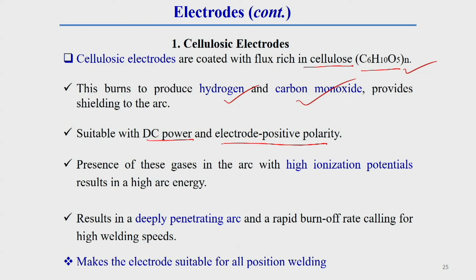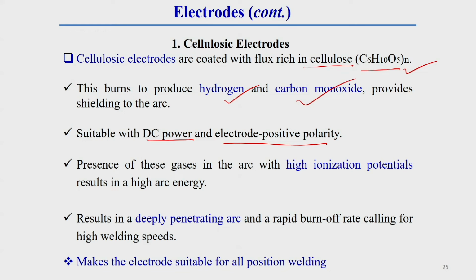Now, one thing you should keep in mind: these hydrogen and carbon monoxide gases have high ionization potential. Due to this high ionization potential, there is high arc energy. I have already discussed this in the case of helium-type gases. There also, due to high ionization potential, the voltage is on the higher side, so the arc energy is high.